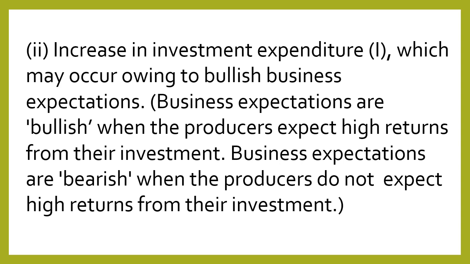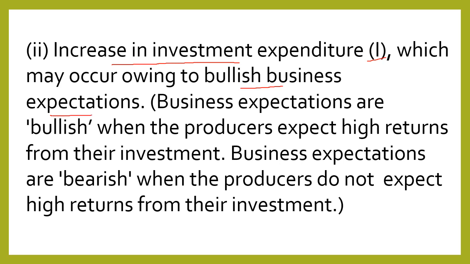The next cause is increase in investment expenditure. This is also a component of aggregate demand. If it increases, aggregate demand will also increase. And now the question arises, why would there be increase in investment expenditure? This may occur owing to bullish business expectations. What are bullish business expectations?